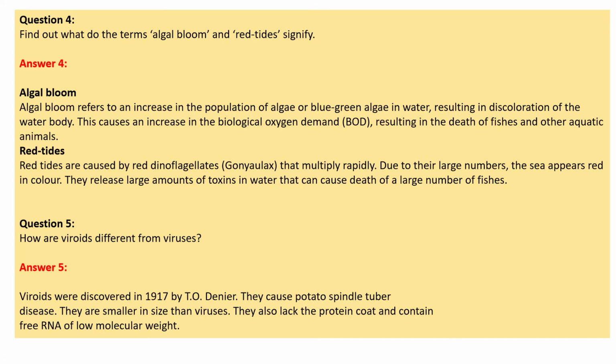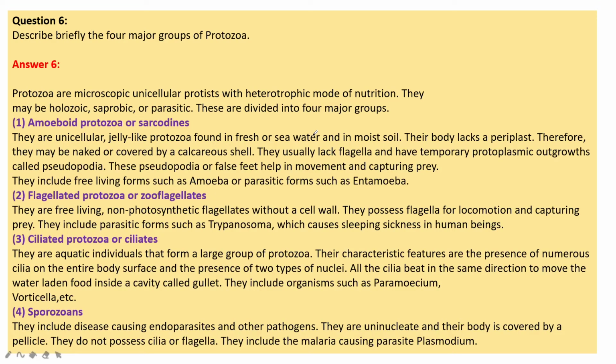Describe briefly the four major groups of protozoa. Protozoa are divided into four major groups: amoeboid protozoa, flagellated protozoa, ciliated protozoa and sporozoans. Protozoa are microscopic unicellular protists with a heterotrophic mode of nutrition. They may be holozoic, saprobic and or parasitic.